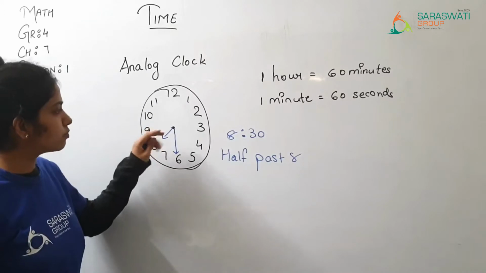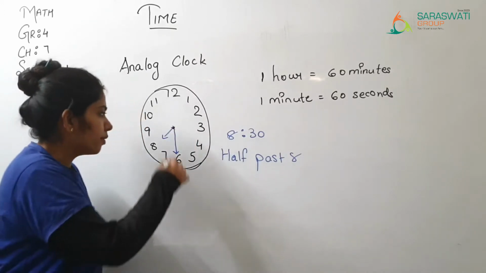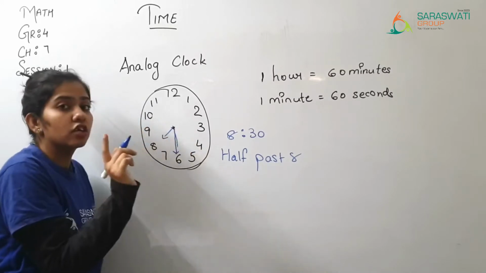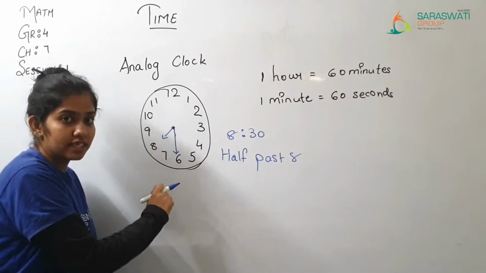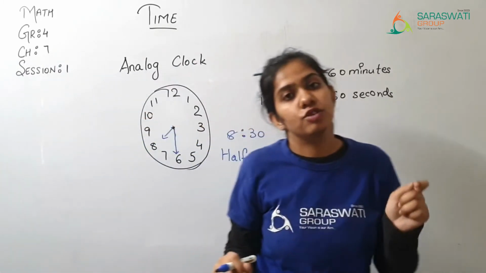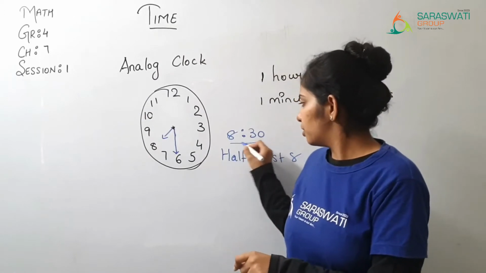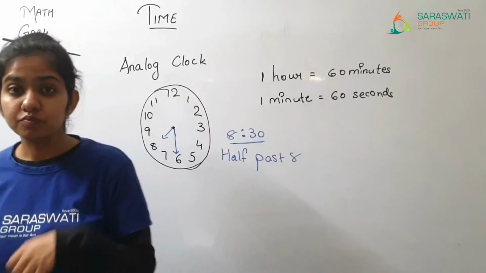What if the small hand is on 2, then half past 2. When the big hand is on 6 and the small hand is on any number, then you will speak this way, or in numbers you can write it this way. Okay?